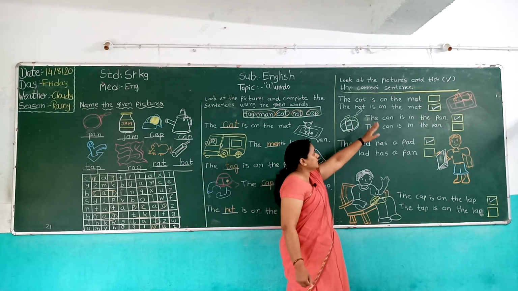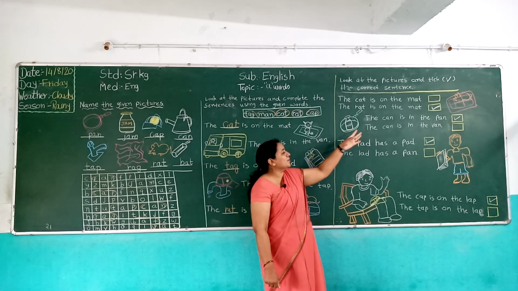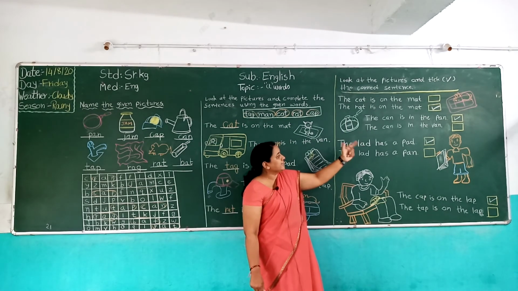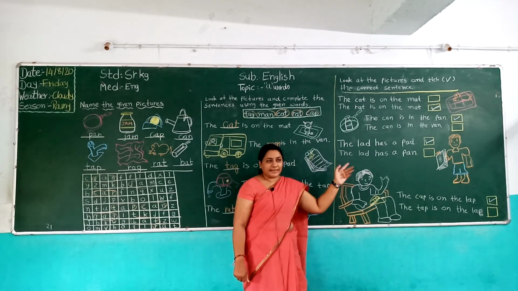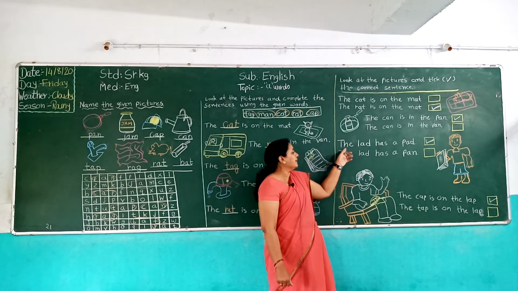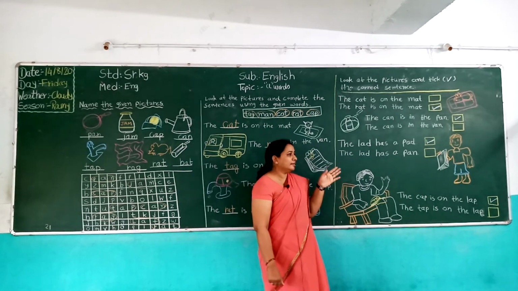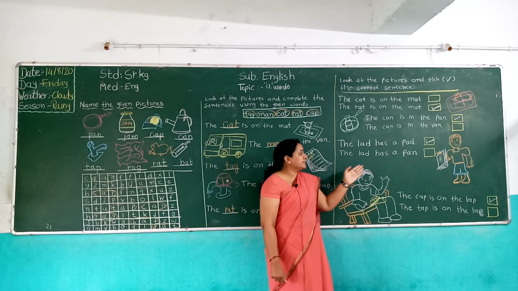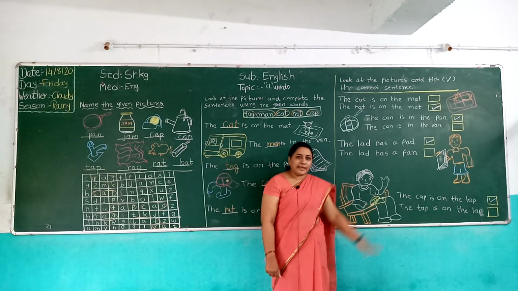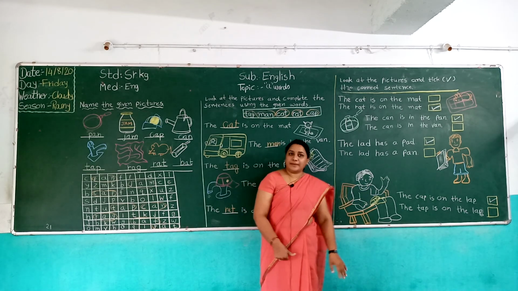Again I repeat. The cat is on the mat, it's a wrong sentence. The rat is on the mat, there is the correct sentence. The can is in the pan, it's a correct sentence. The can is in the van, it's wrong. Then the lad has a pad, it's the correct sentence. The lad has a pen, it's a wrong sentence. Then the cap is on the lap, it's a correct sentence.